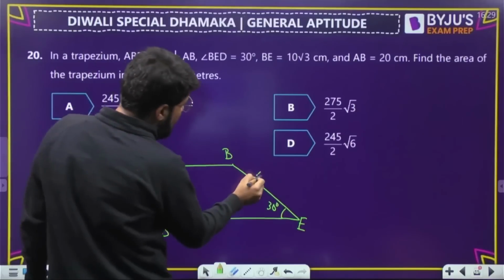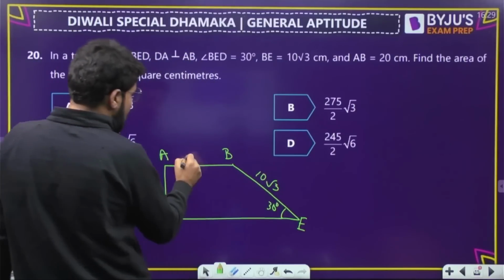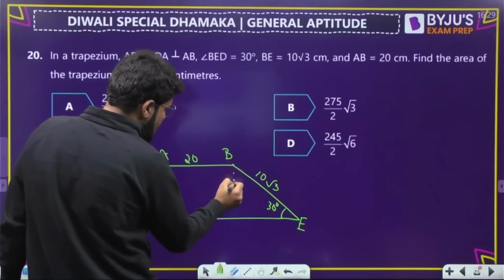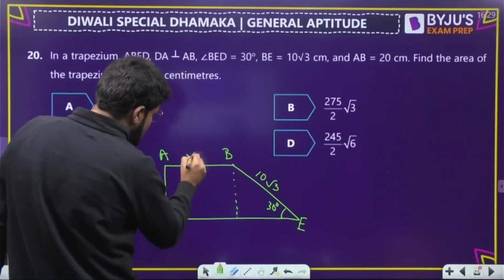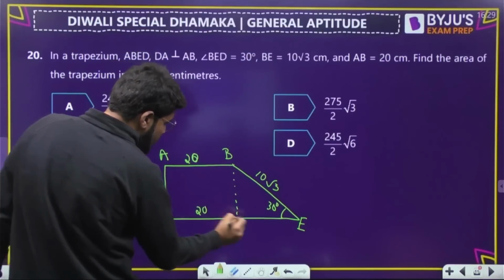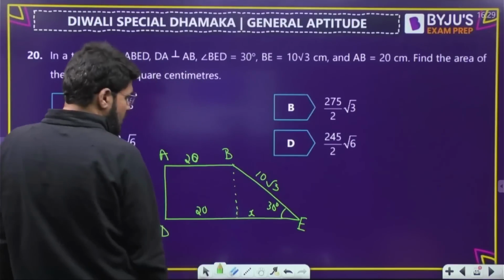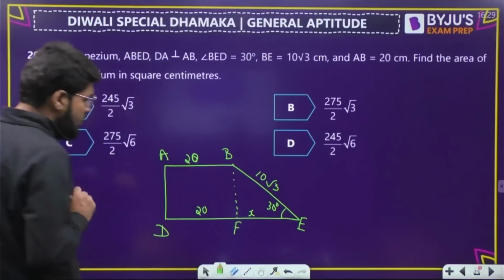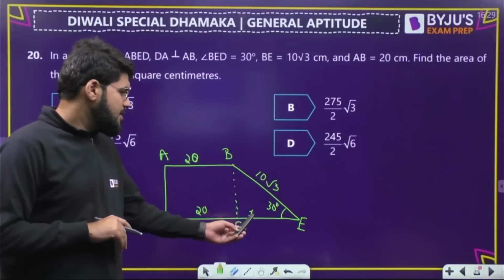BE is equal to 10 root 3. And AB is 20. This part is 20, and this is another additional x. Suppose this point is F. Right, this is another x.